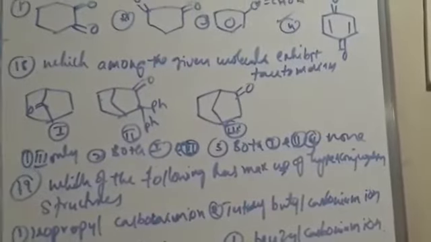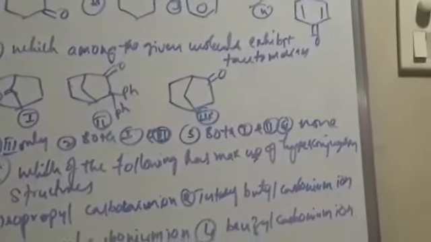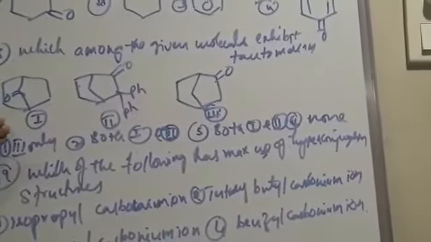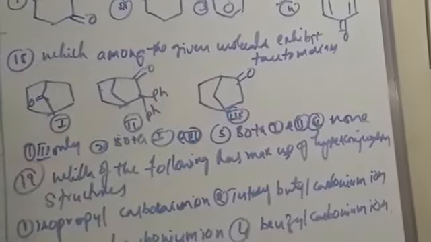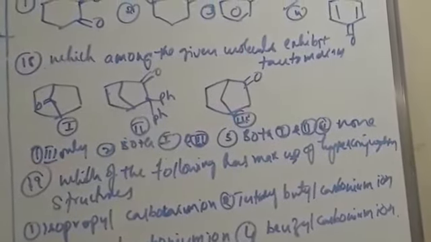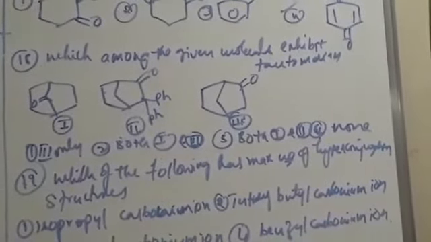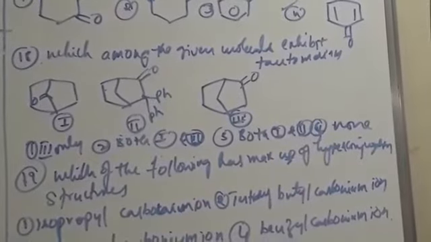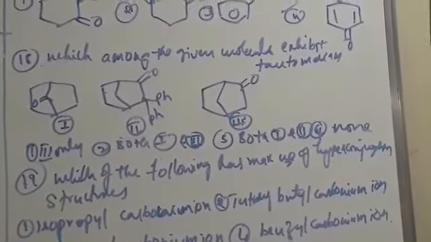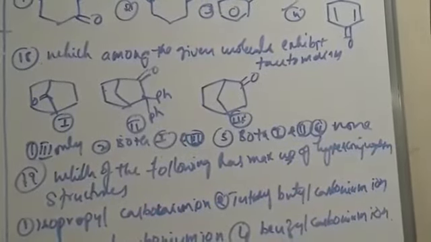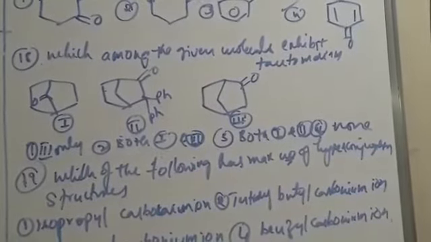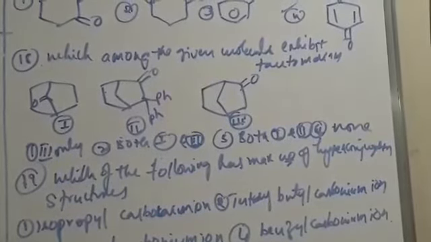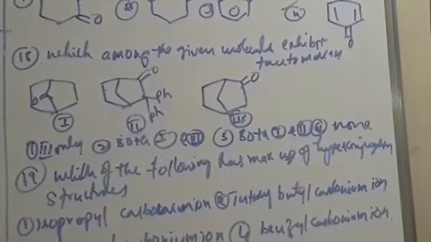Next, which among the given molecules exhibits tautomerism? Here also three different structures are given. Tautomerism is due to the interconversion by migration of a hydrogen atom between two polyvalent atoms, one form converting into another, generally keto form into enolic form.